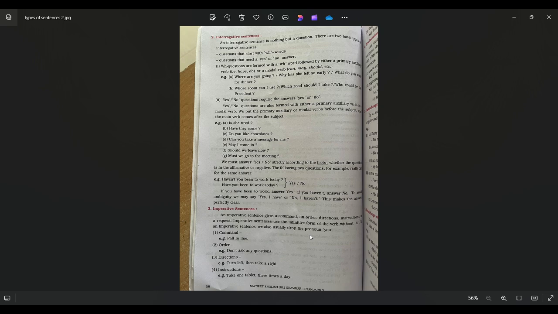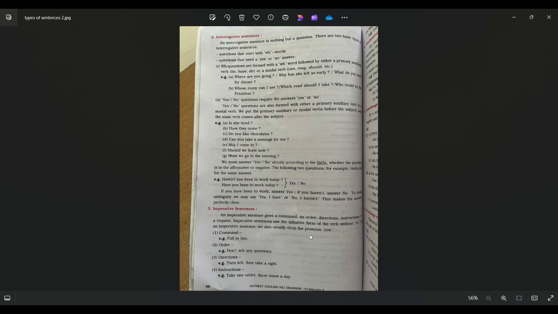For example, is she tired? So is is the helping verb, at the same time is the main verb also. You know, here it is a helping verb. Is he tired? So that is a question. Have they come? Interrogative, yes-no. Do you like chocolate? And all these questions require, remember, a yes-no answer. So whenever a question is asked, that statement is called an interrogative sentence.